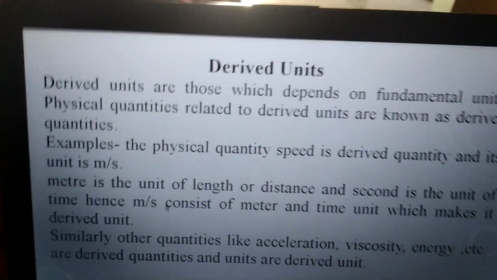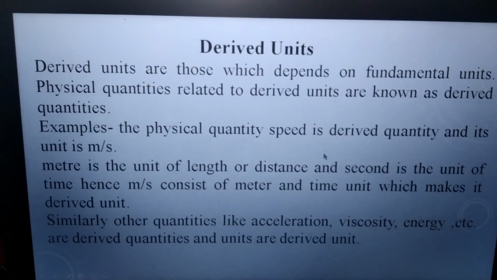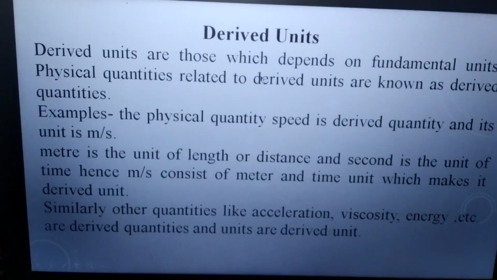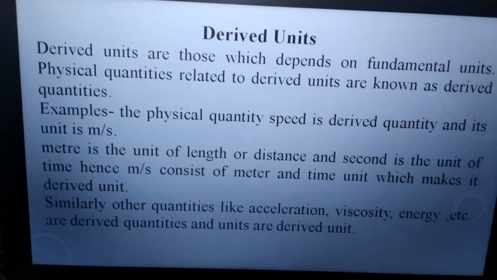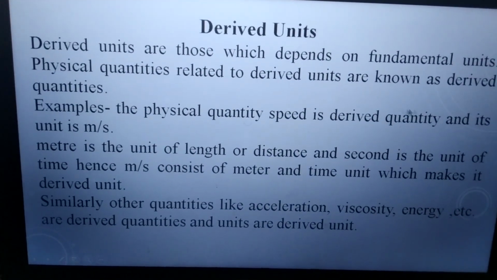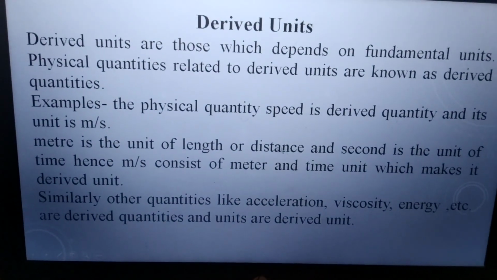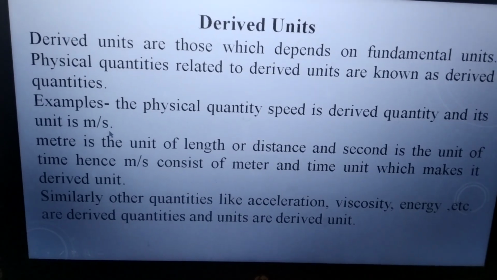Now next is derived units. Derived units are those which depend on fundamental units. So we can find any type of derived quantity by using the fundamental quantities. The physical quantity related to derived units is known as a derived quantity. For example, the physical quantity speed is a derived quantity because its unit is meter per second.